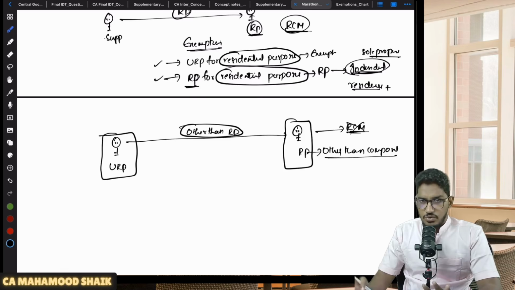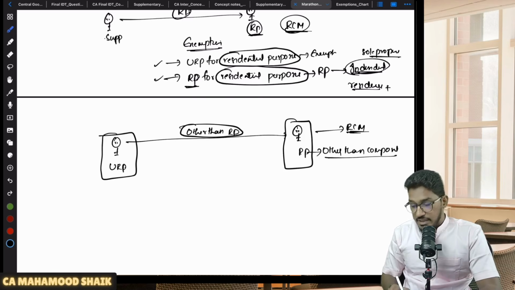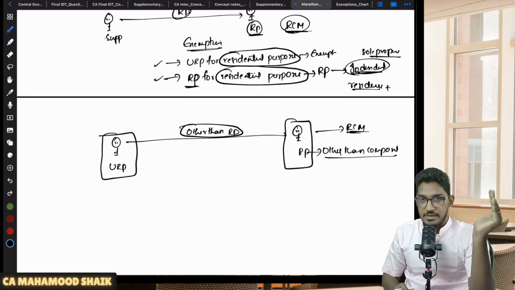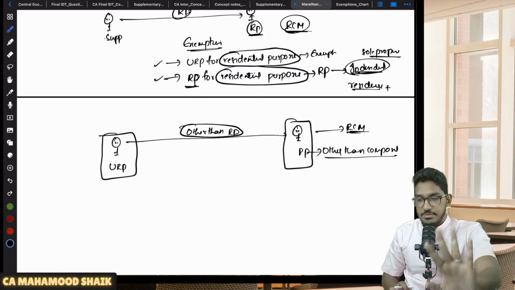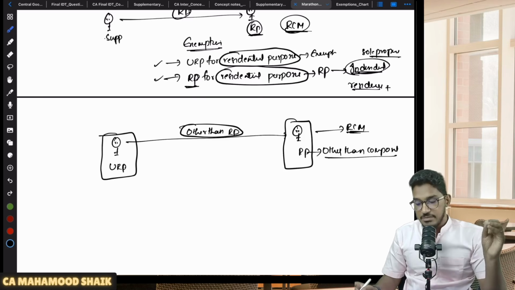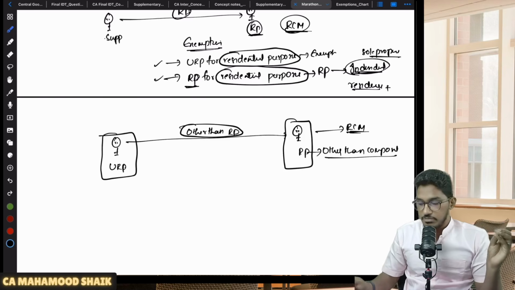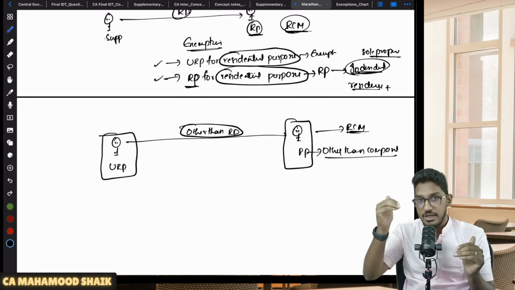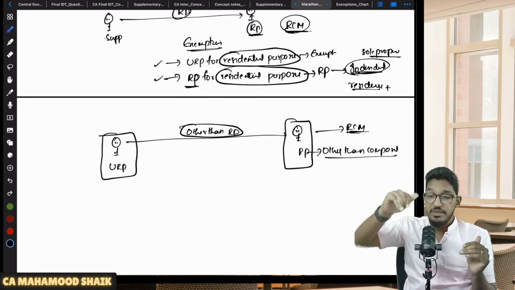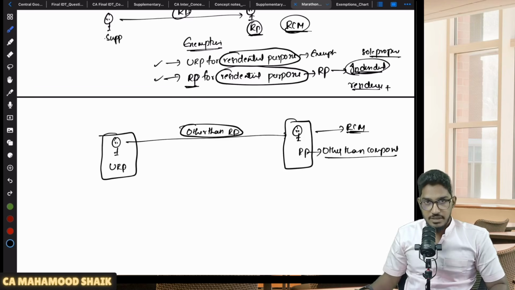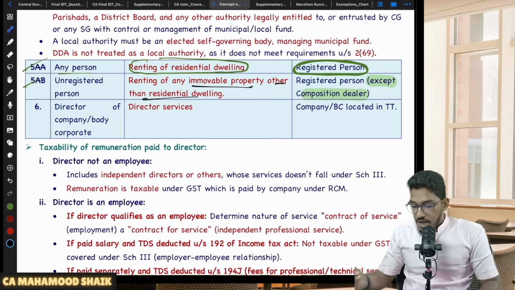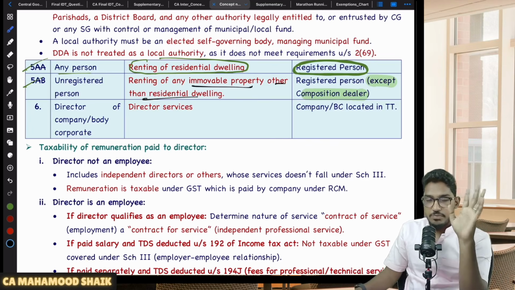Is it exempted? No. If I say RCM is not applicable, it doesn't mean it is exempted. Then it is forward charge mechanism. If there is any specific exemption, then only exempted. Don't directly come to the conclusion that it is exempted. If RCM is not applicable, there is one more option, FCM. If a specific exemption is there, then FCM also will not become applicable. Understood? Clear and comfortable? Right. So this is what regarding renting of immovable properties. So what bunch of services under RCM have we covered?